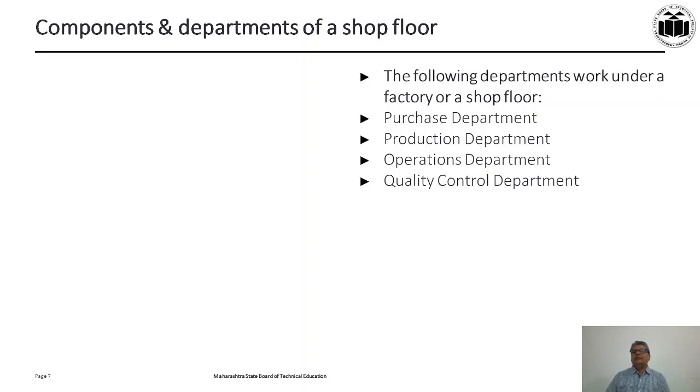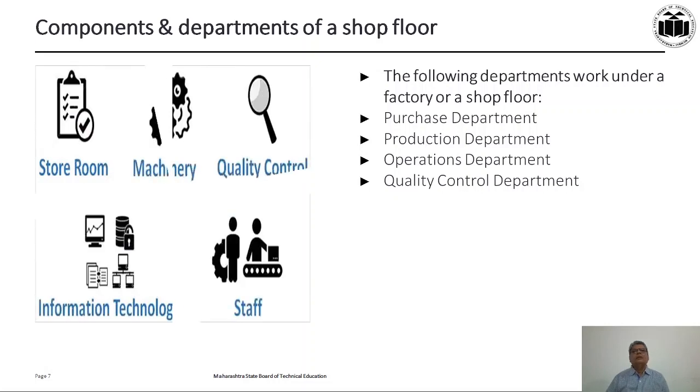Then there is the operations department, the department which controls and monitors the operations. And there is a quality control department which controls the quality of the product being manufactured at that particular shop floor. And the components are, first, the human component, that is the staff or workforce working at the shop floor. Then you have plant and machinery, tools and tackles, jigs and fixtures. Then you have a storeroom to store all these tools and tackles, jigs and fixtures, and to store raw material, work in process, semi-finished goods or finished goods.